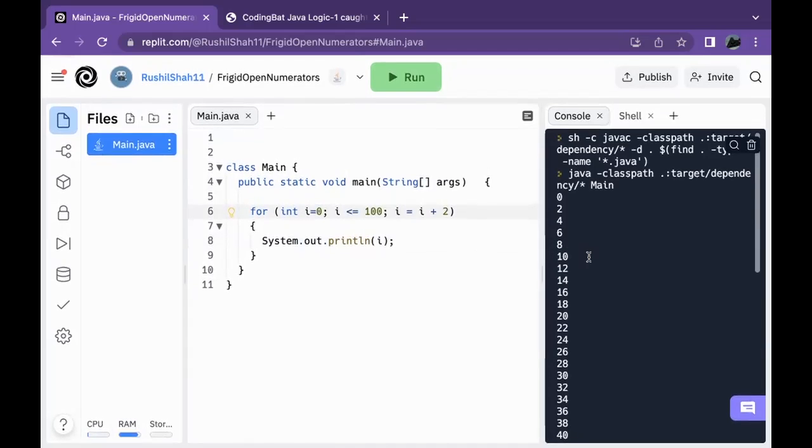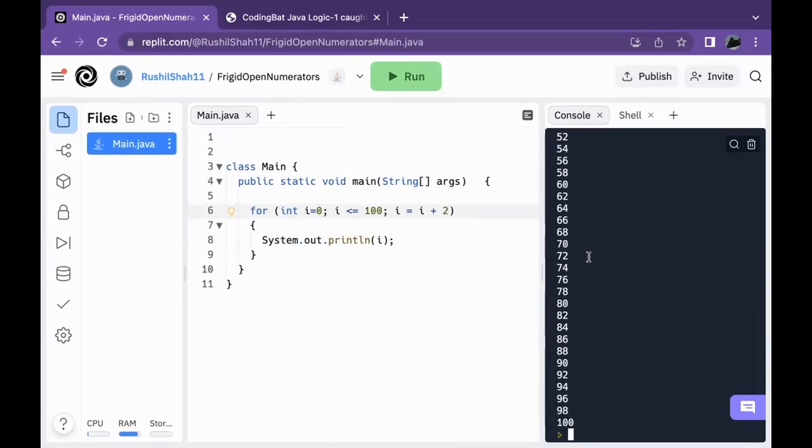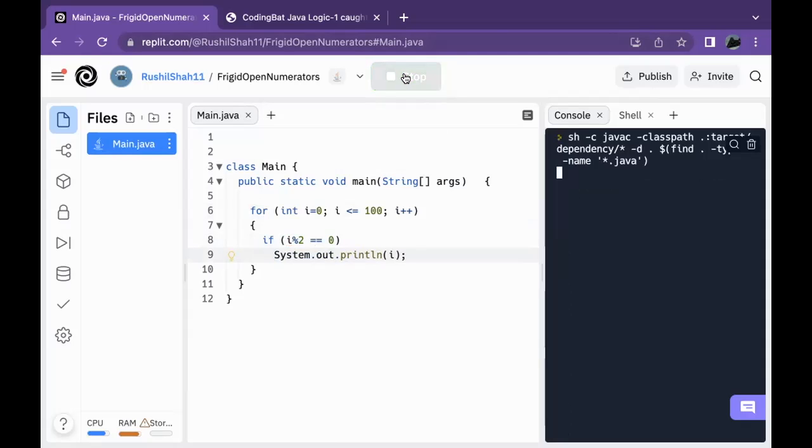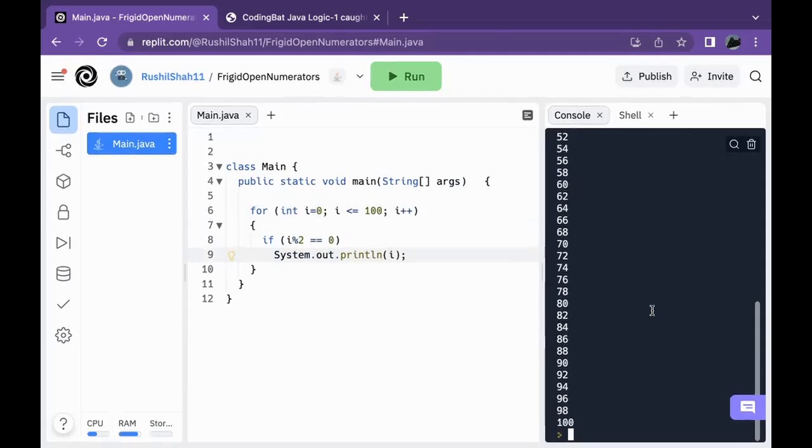Okay, cool. So what if we wanted to do every even number from 0 to 100, but we want to increment by 1? How would we do this? Well, we'd use an if statement. The way we do this is that we just basically say if I modulus 2 equals 0, then we're going to print it. And this works.